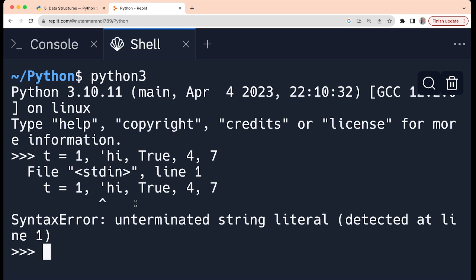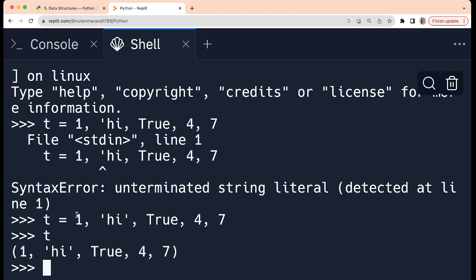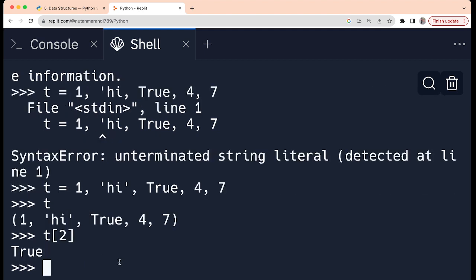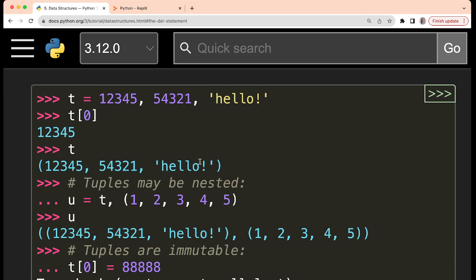Here, I did not close this string; the closing quotation is not there. That is my syntax error. Here you can write true, and then 4, then 7. Then if I print t, you see, although I have not given any parentheses, it gets parentheses when printing, so it is represented using parentheses. After that, if you want to access elements, let us say t of 2, then true is printed, which is present at index 2. So like this we can access it.